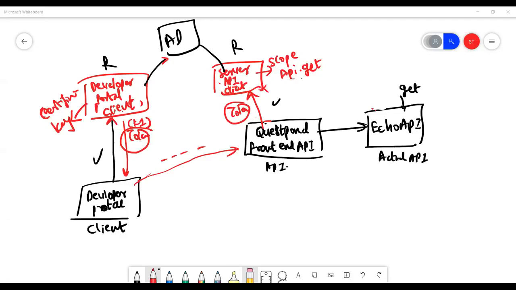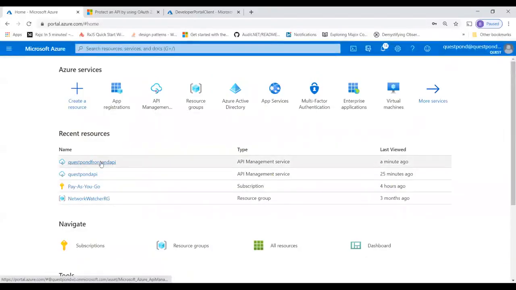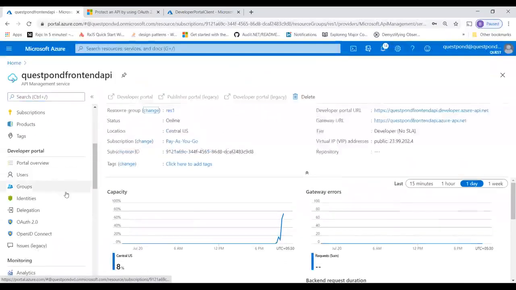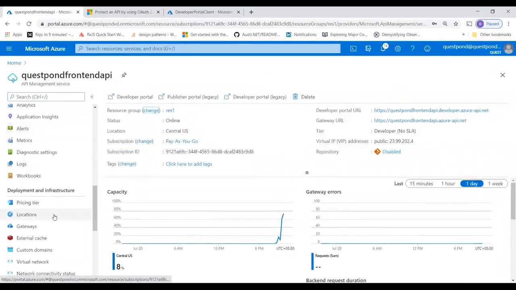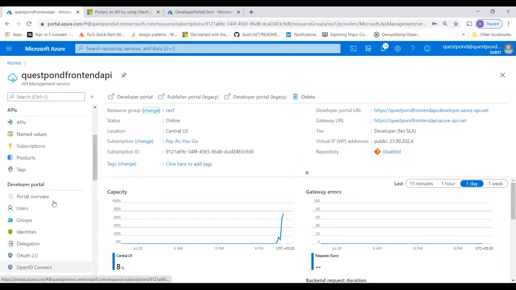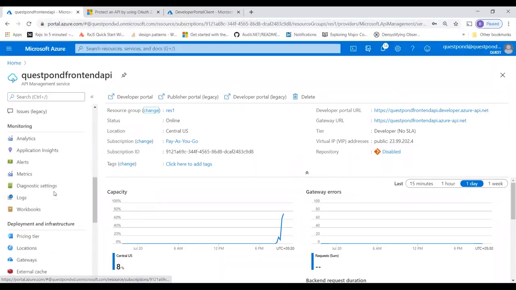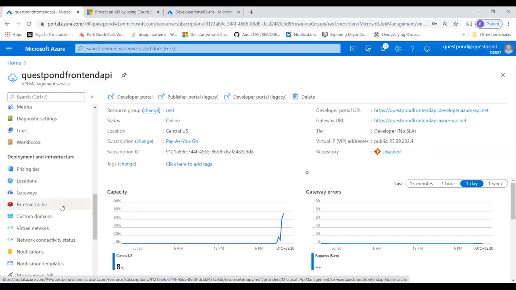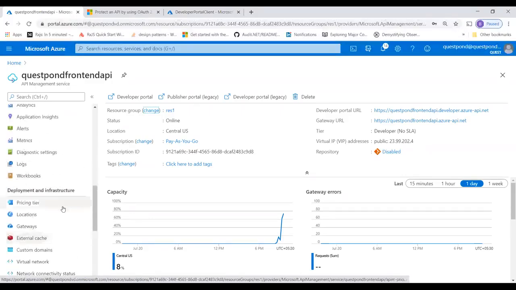So I'm going to go now to the developer client, Questpond front-end API. I'm sorry, guys. It's a demo. I will suggest everyone do this demo, because it talks about how to secure your API. It also talks about app registration and OAuth, and it also shows a demo of OpenID. You can learn a lot of things in this demo, right?